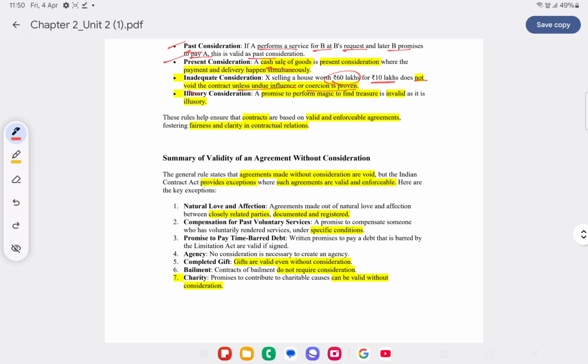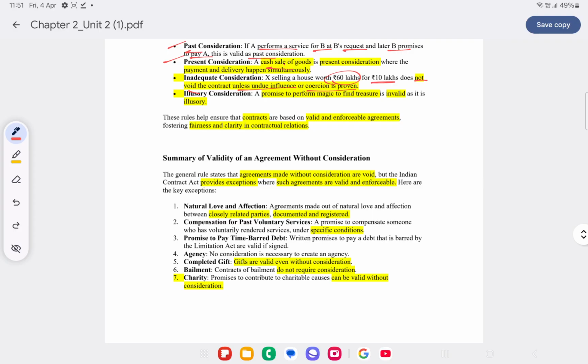Consent will have to be free, it has to be voluntary. What do you mean by when the consent is not free? When the consent is caused due to coercion, fraud or misrepresentation or mistake or undue influence, then the consent is not said to be free. When the consent is not free, then in that case it turns out to be a voidable contract. Voidable contract means at the option of the affected party, the affected party can choose to make that contract a valid one or can continue with that as a void contract.